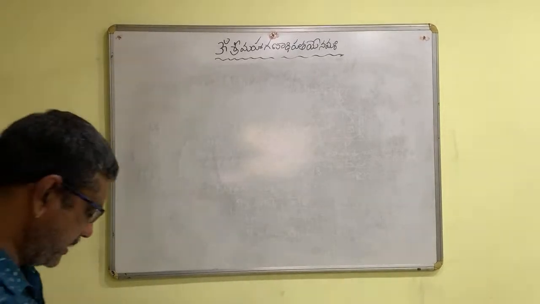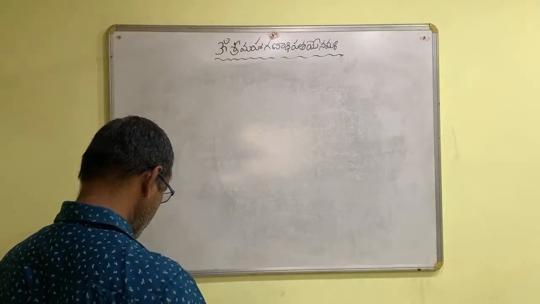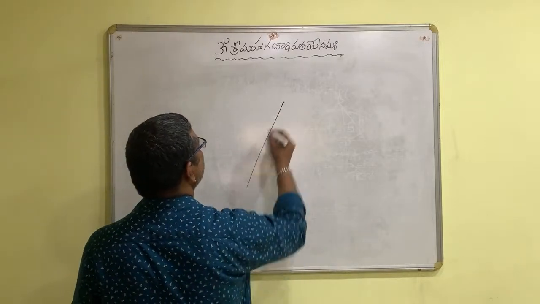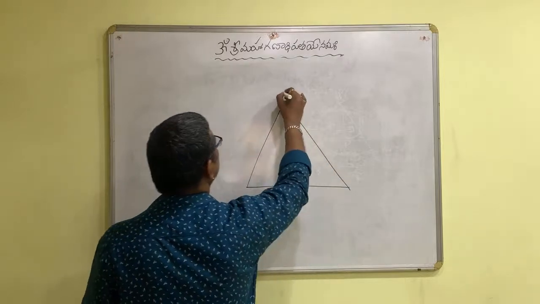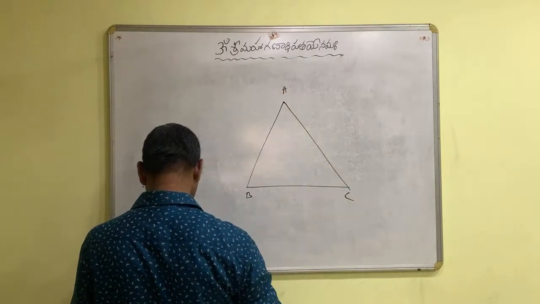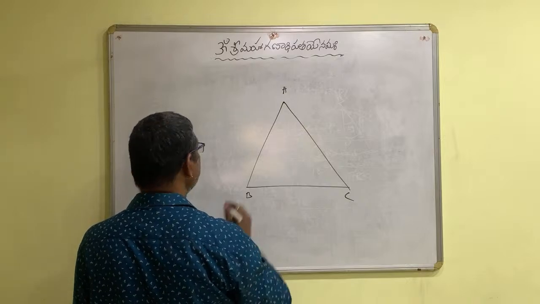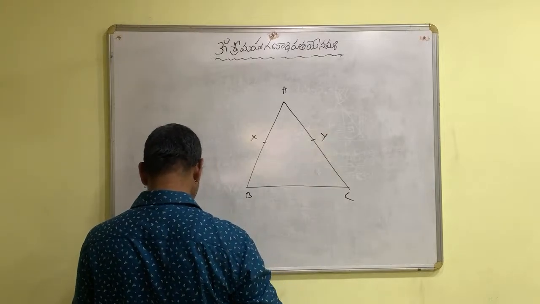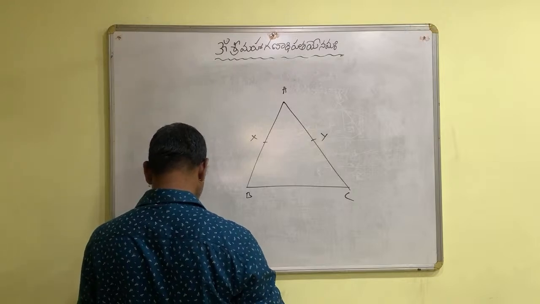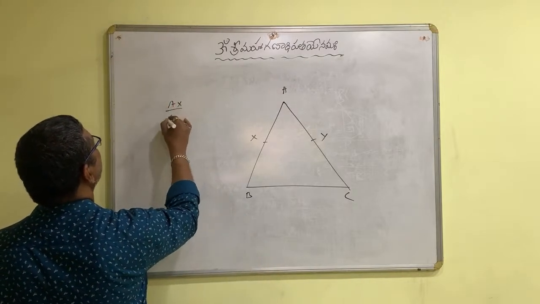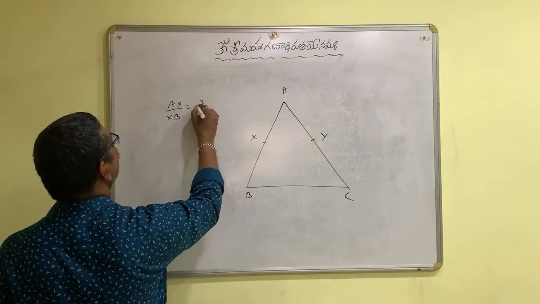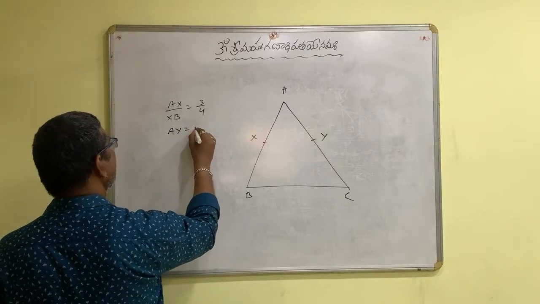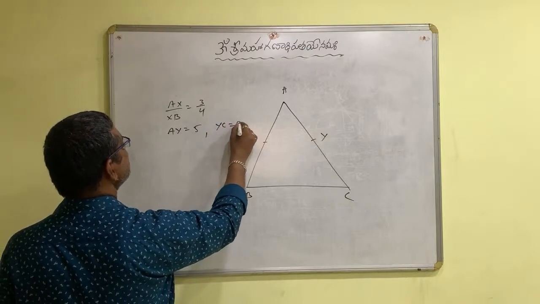In triangle ABC, X and Y are points on AB and AC such that AX by XB is 3 by 4, AY is 5, YC is 9.